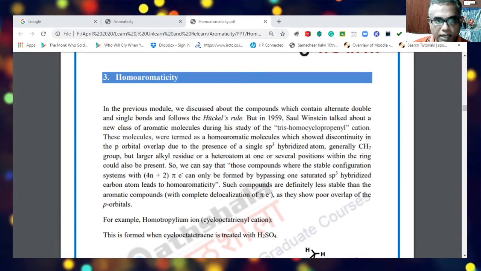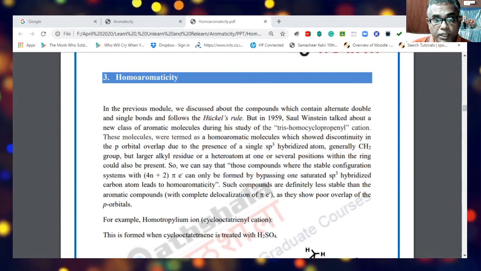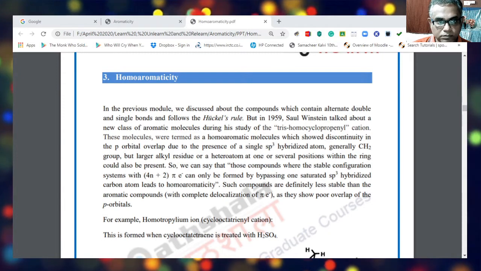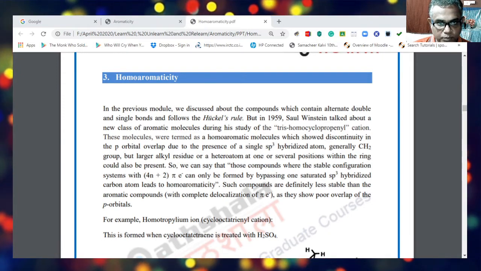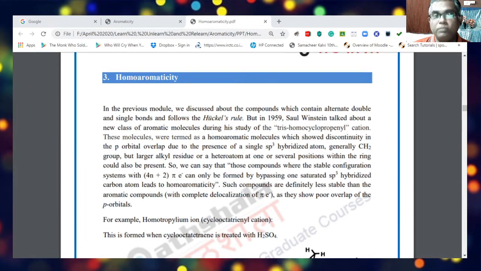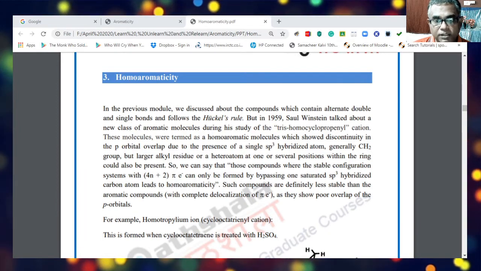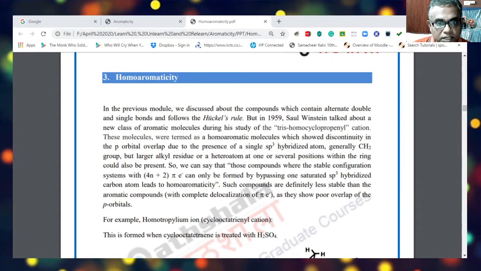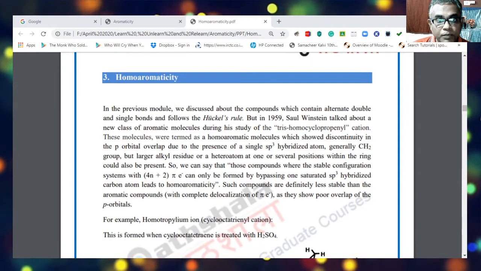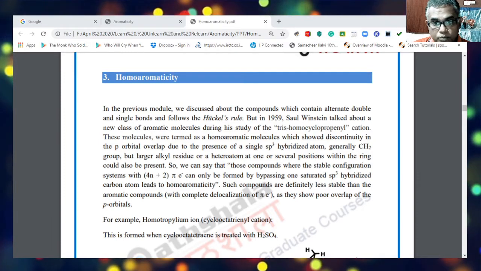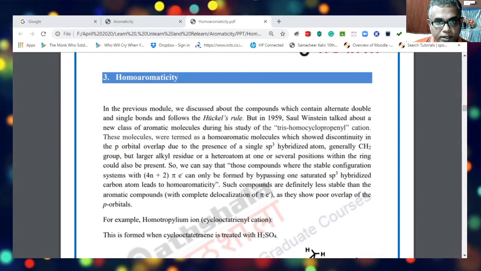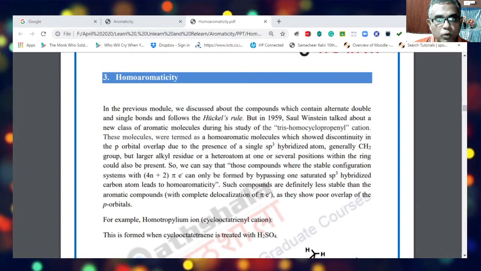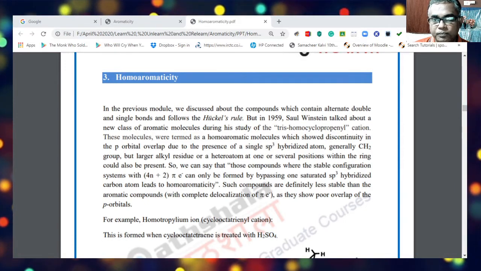sp3 hybridized atom. So we can say that those compounds where the stable configuration with 4n plus 2 pi electrons can only be formed by bypassing one saturated sp3 hybridized carbon lead to homoaromaticity. Please remember, such compounds are definitely less stable than aromatic compounds with complete delocalization, as they show a poor overlap of p orbitals.